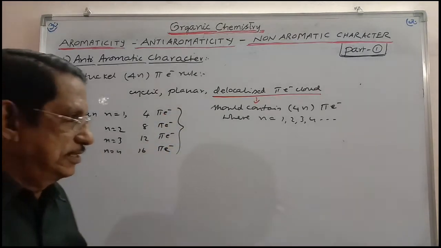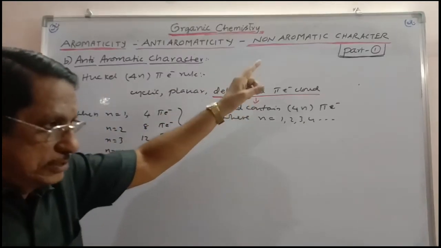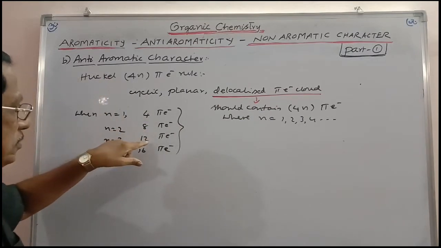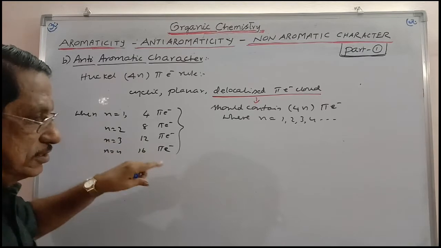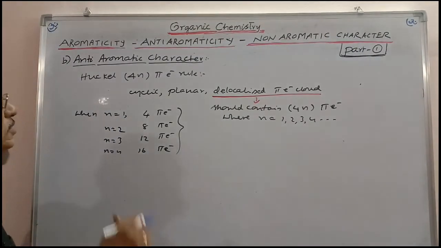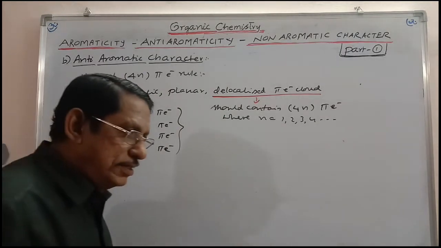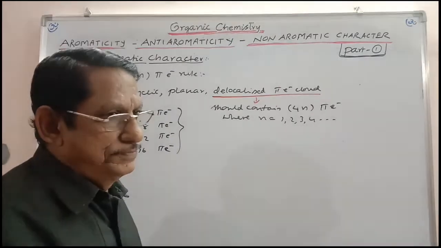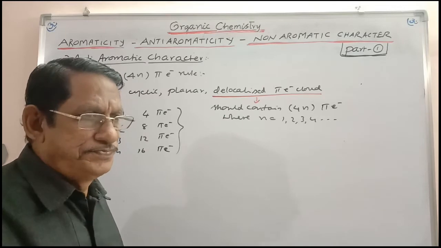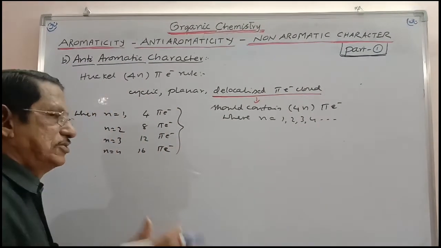If the compound contains cyclic ring, planar ring, delocalized cloud, and the delocalized cloud is containing 4 pi electrons or 8 pi electrons or 12 pi electrons, 16 pi electrons, multiples of 4, then it will be anti-aromatic character. Generally, anti-aromatic compounds are the least stable. That is the experimental determination. They are very much less stable.